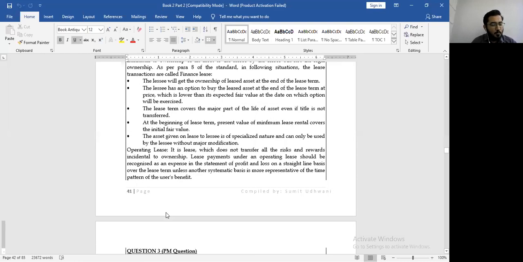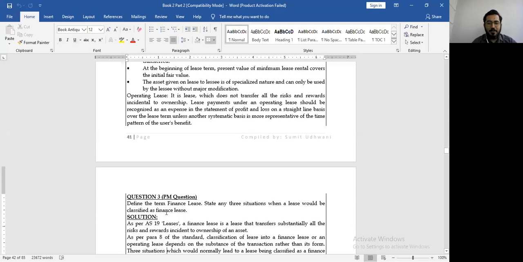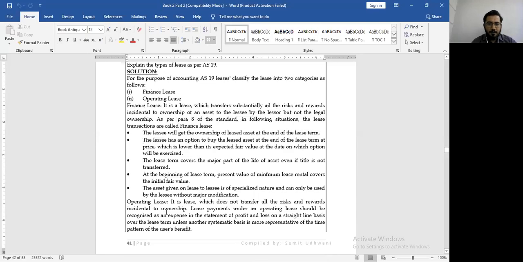They have not mentioned one point, but I would like to discuss that as well. In a finance lease, it is the lessee who will charge the depreciation. The lessor will not get any depreciation. If you talk about operating lease, the lessor will charge depreciation and the lessee will not get any kind of depreciation. Right? Are you getting it?